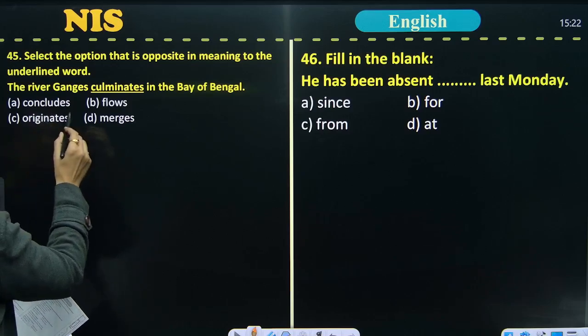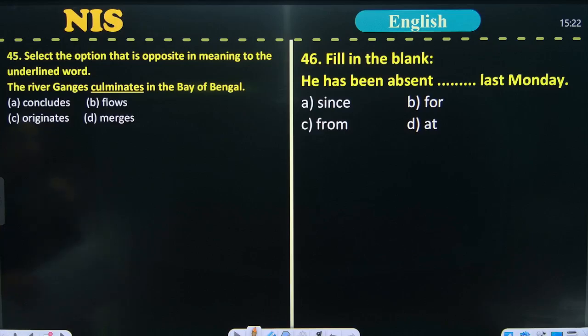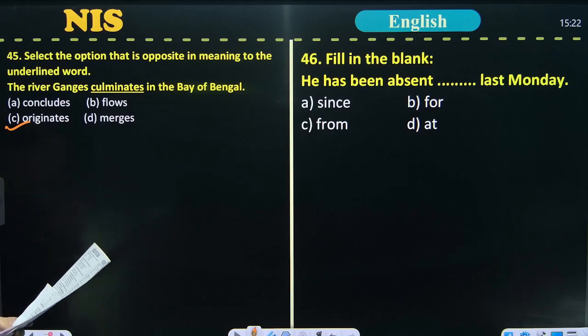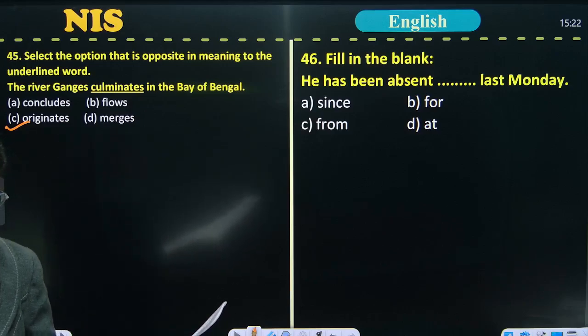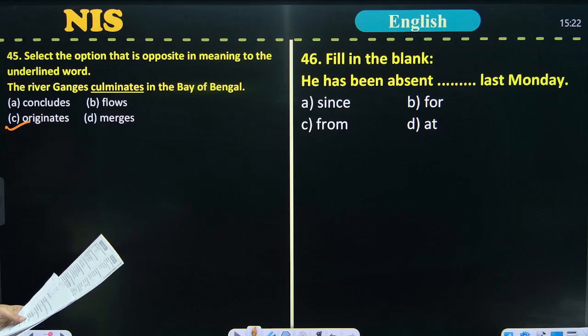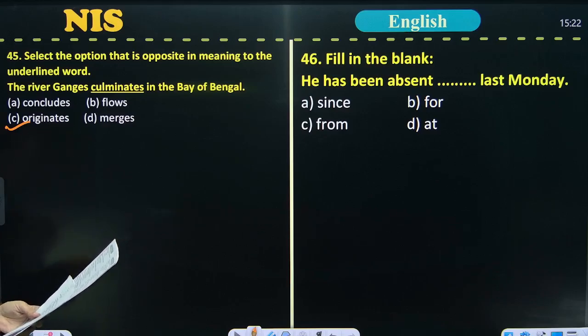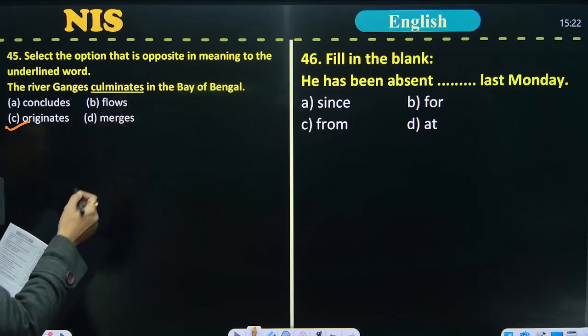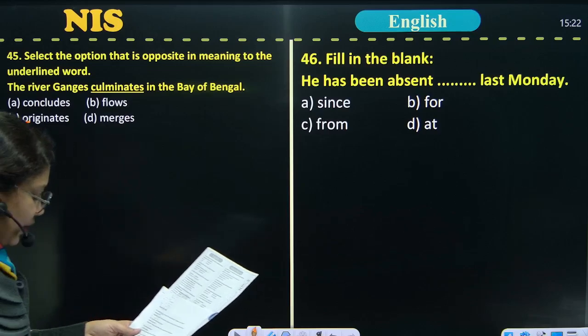The correct answer, the opposite meaning, is originates. So option number C is correct. Culminates means end, and originate means the starting one.